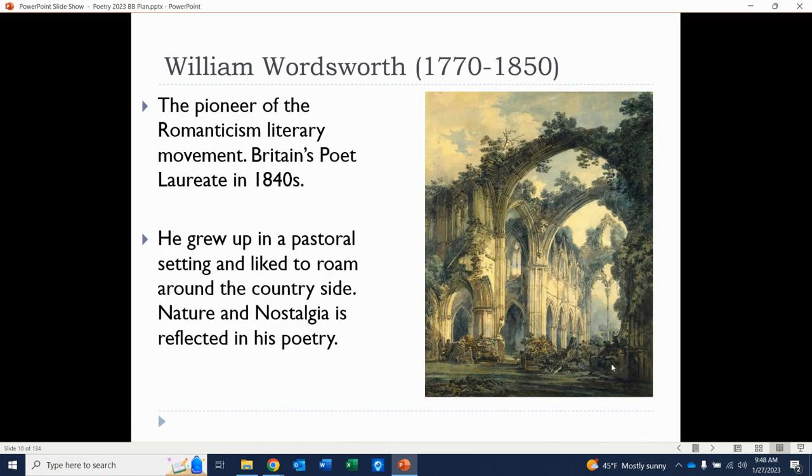And that brings me to the first poet we'll take a look at here, William Wordsworth, very much seen as the pioneer of the Romantic literary movement. You can't really talk about Romanticism or Romantic poetry without Wordsworth. He's from a higher class, but he's really interested in nature. He's really interested in nostalgia and a lot of these topics that we see the Romantics are interested in.